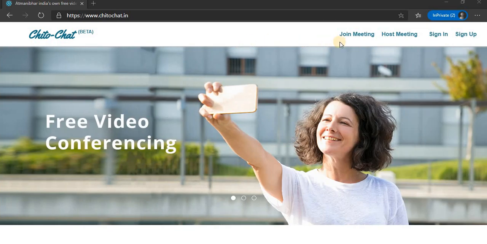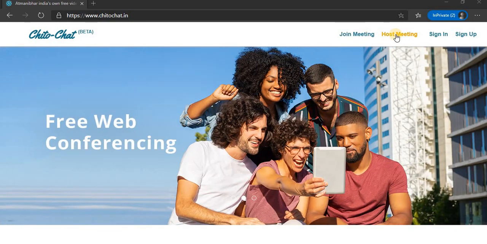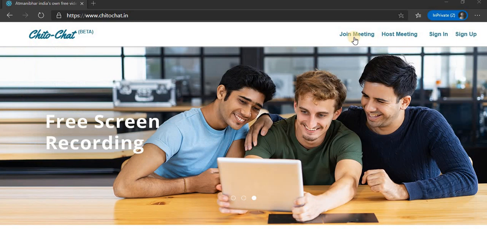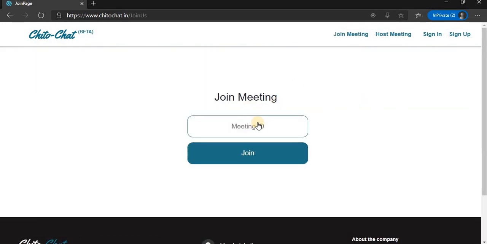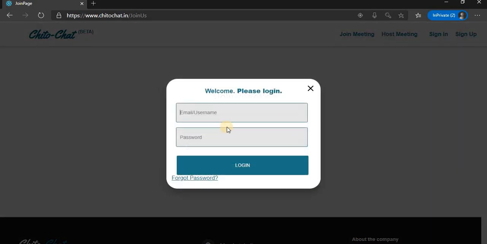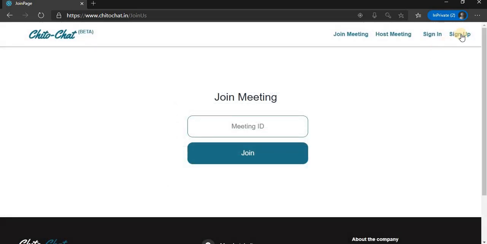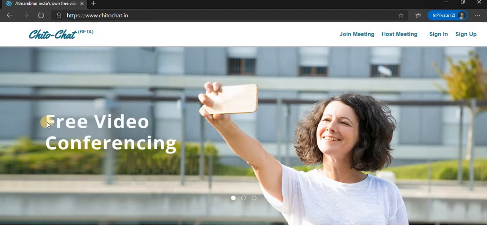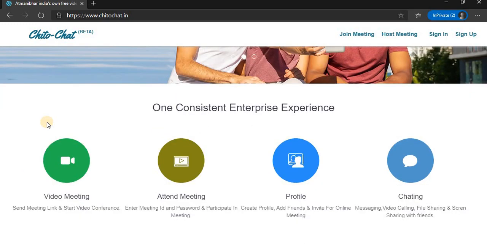You can see here it is in the window. You can see that join meeting is one of the menus, host meeting is one of the menus, sign in and sign up. If you have a meeting ID, you can join a meeting by providing the meeting ID. And if you want to host a meeting, you need to log in first, then only you can host the meeting. And to log in, you should be able to sign up. Okay, so we are going to do a sign up video today, and we're going to show you how exactly the sign up process is. Before that, I'm telling you a few things about this website.